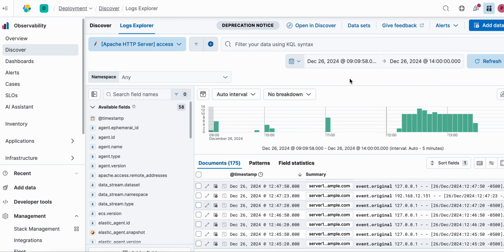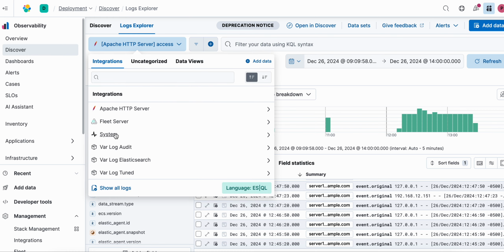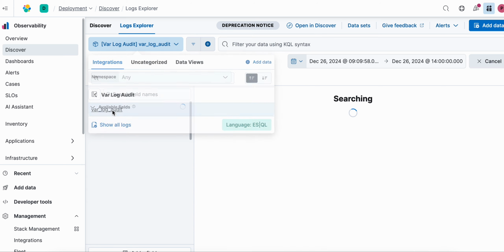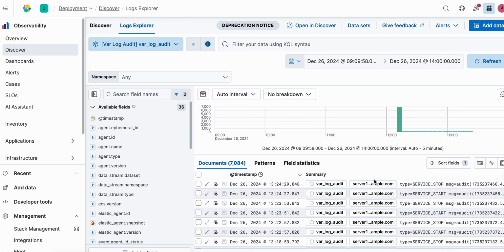As I said, it's infrastructure monitoring. On my machine, who has logged into this machine and who has logged out of this machine, those logs are also recorded here. The beauty of this is that we can visually and dynamically see the logs here, and we can create alerts. Like I want an alert whenever an unauthorized or anonymous user tries to log into this machine, and whenever some service is stopped, I want to get an alert immediately. Such kinds of things we can do with Elasticsearch.